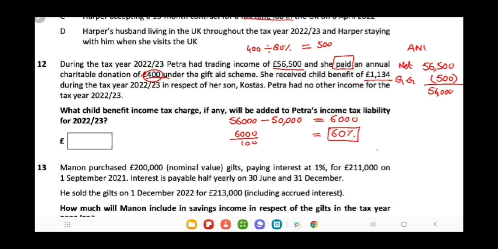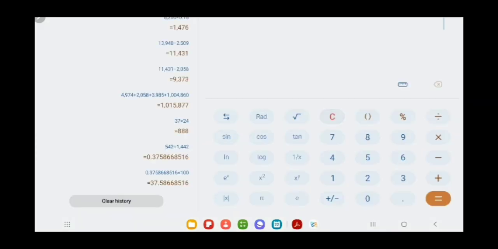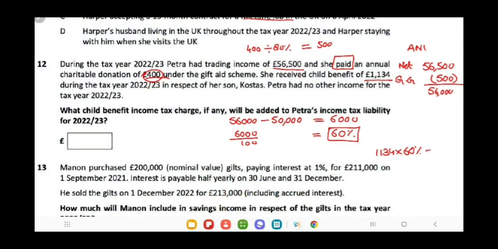So for child benefit of 1134, you have to take a percentage of 60%. This will be 680. So we have to round it down and it will be recorded as 680.